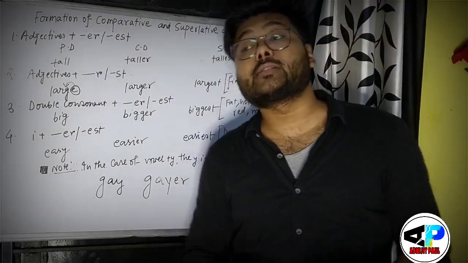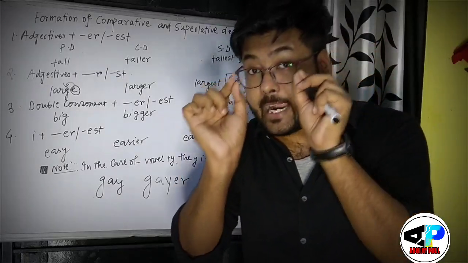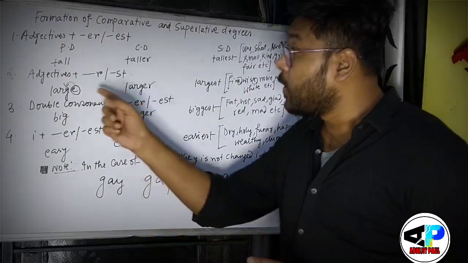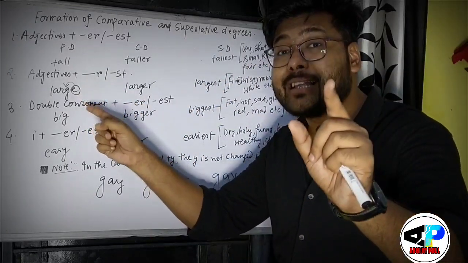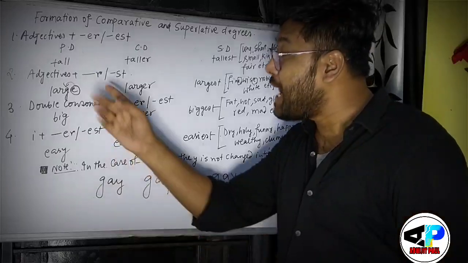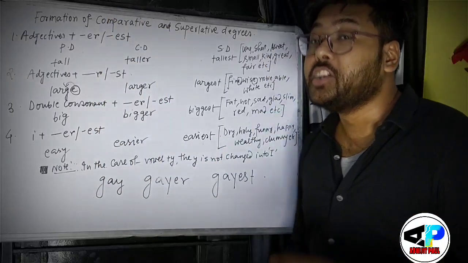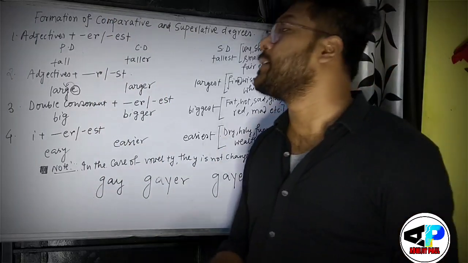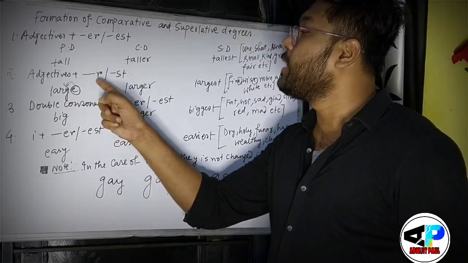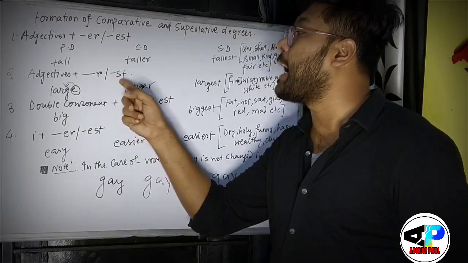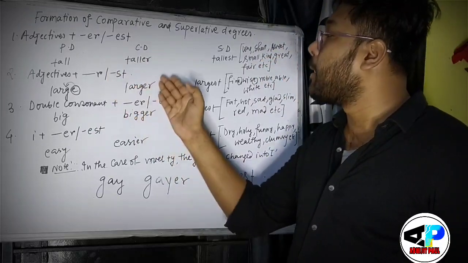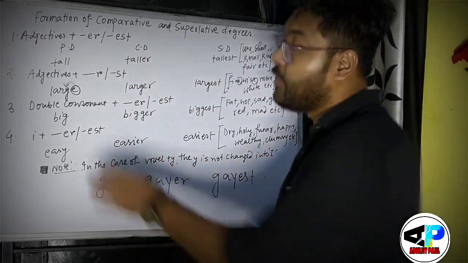So these are one-syllable adjectives. You can find the last letter is a vowel and just before the last letter there is a consonant. The rule says that we have to use only r and st to make the comparative and superlative. Very simple.